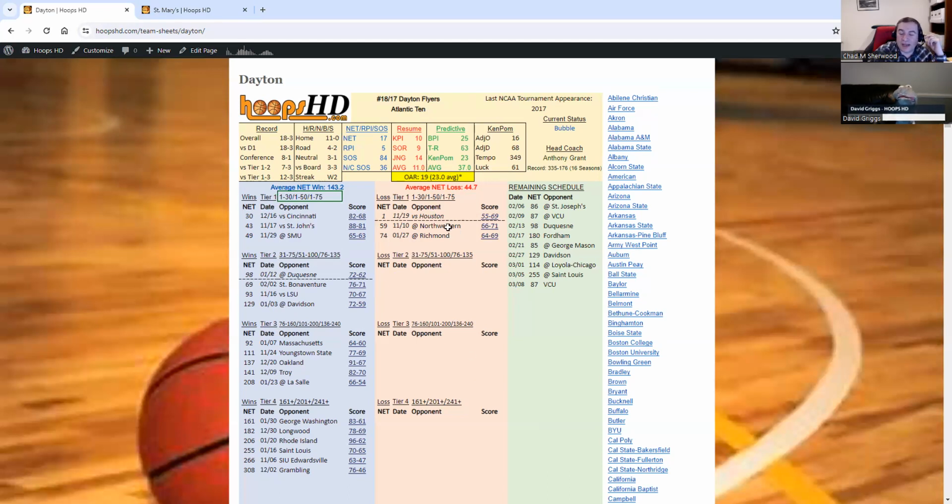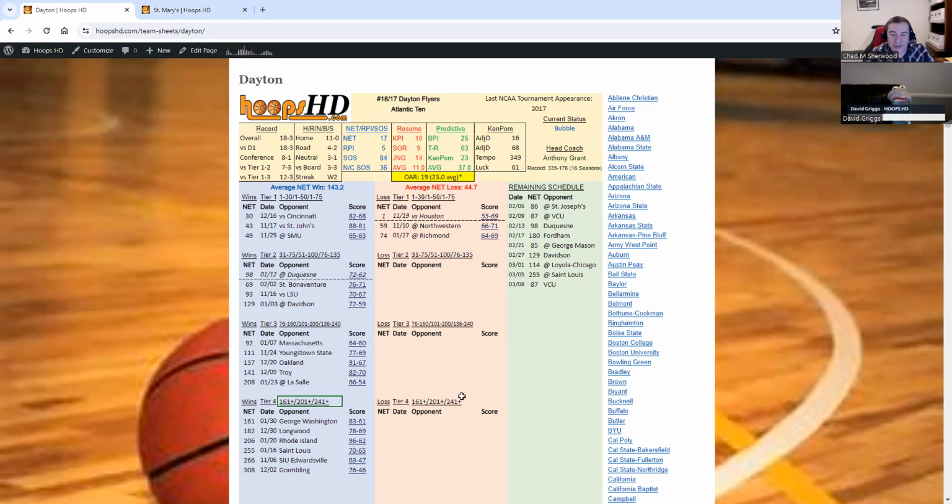Your losses also are games that are harder to win, and not a big surprise if you lose them on the loss column. Tier 2, very similar, but it is 31 to 75 at home, 51 to 100 neutral, 76 to 135 road. And you can see the numbers here continue on for tier 3. And tier 4 is everything above those numbers.